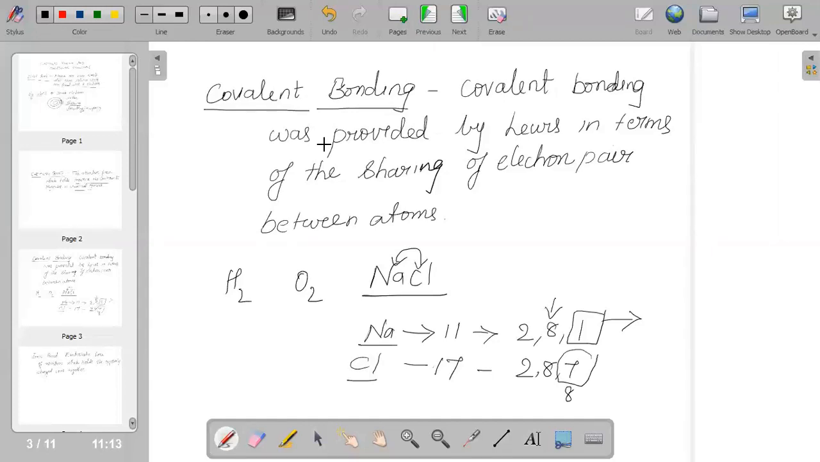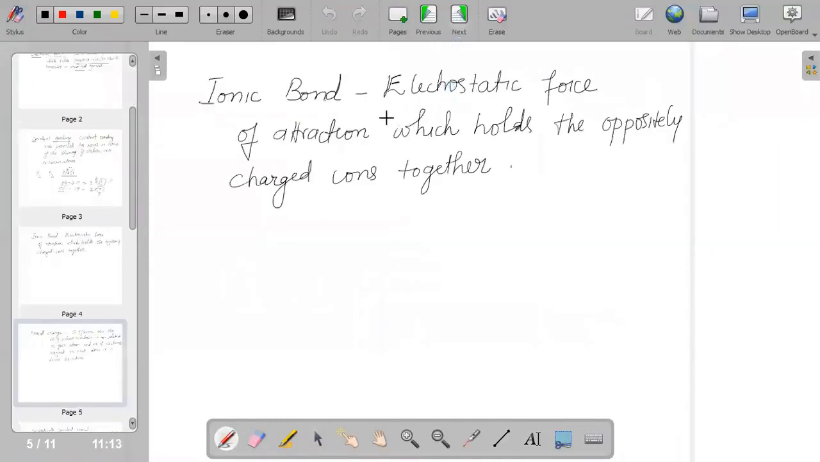And if we go to the marking or percentage of this chapter, it is 5%. It holds 5% in your exam. And based on the same thing, covalent bonding is one type of chemical bond, and the second one is your ionic bond, where we say that the electrostatic force of attraction holds the oppositely charged ions together.